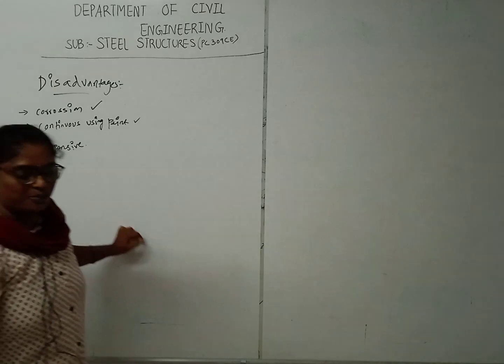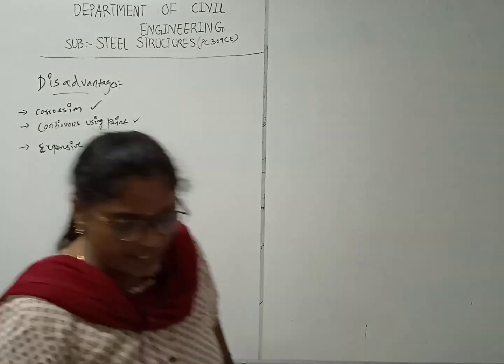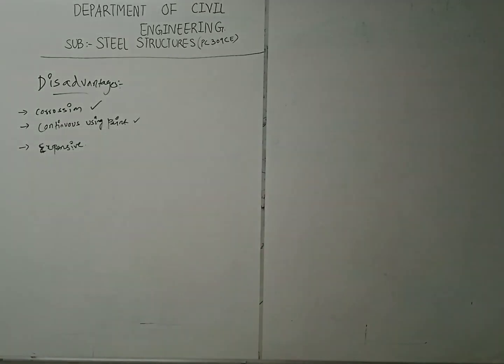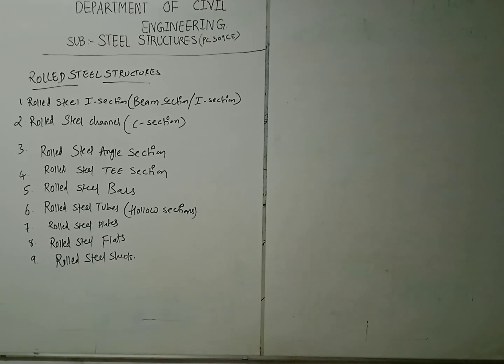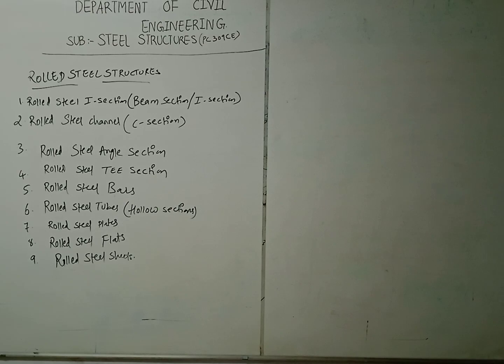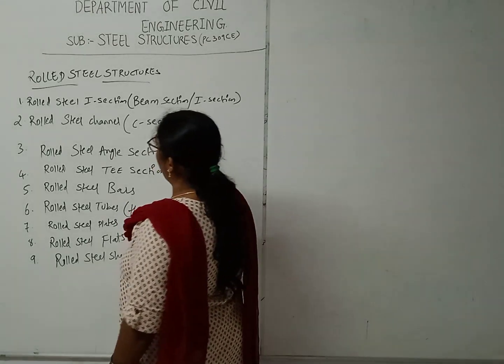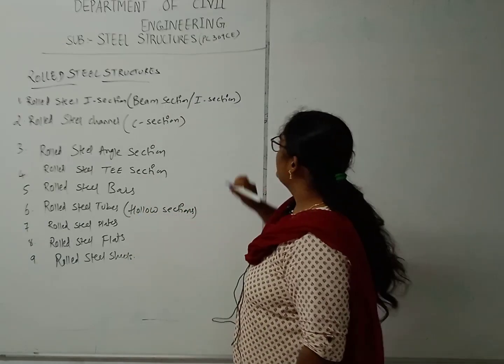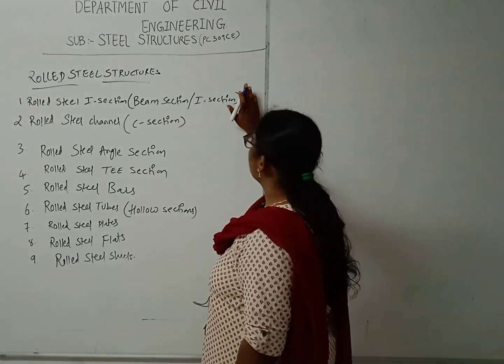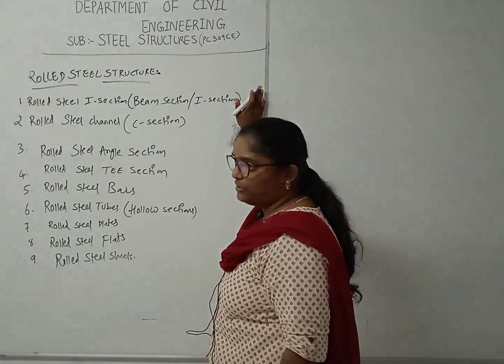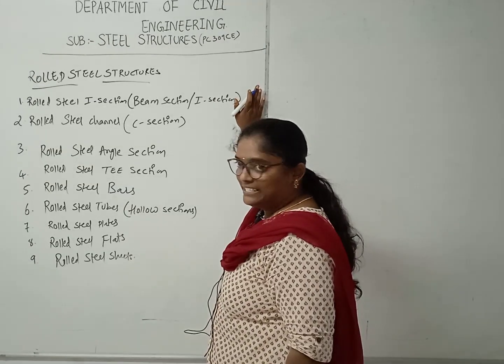Next we will study the rolled sections which are available in the market. These rolled steel sections are briefly defined in your code books and steel tables.